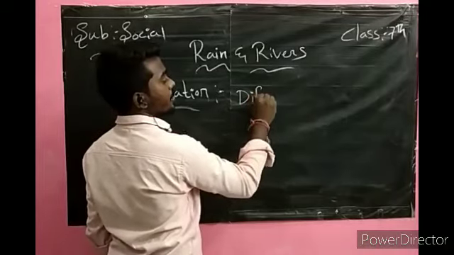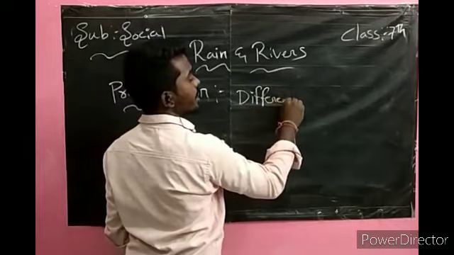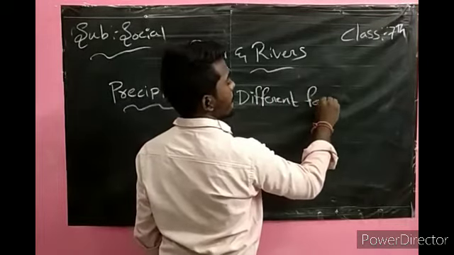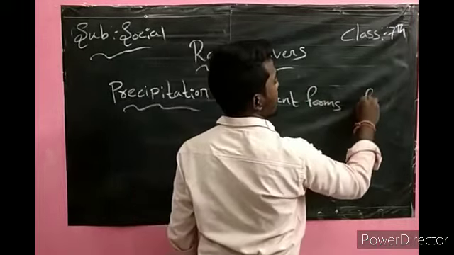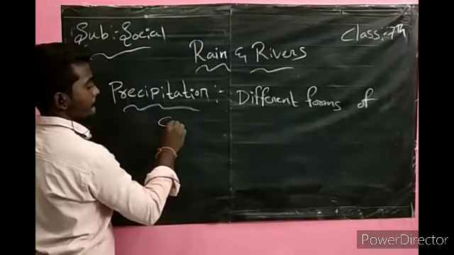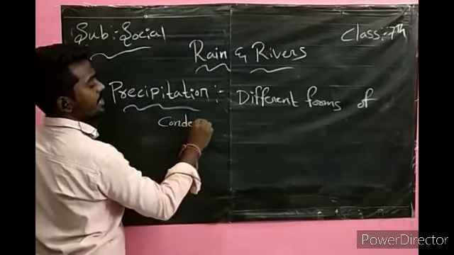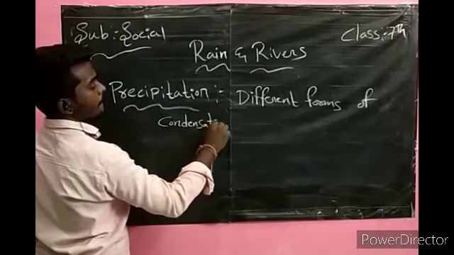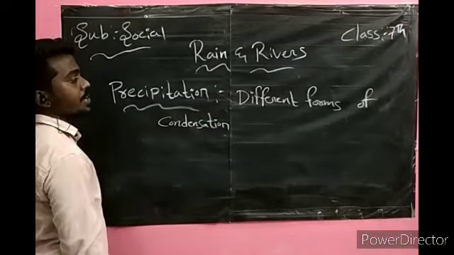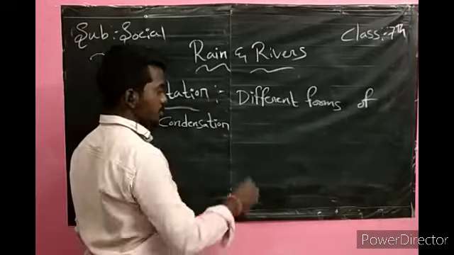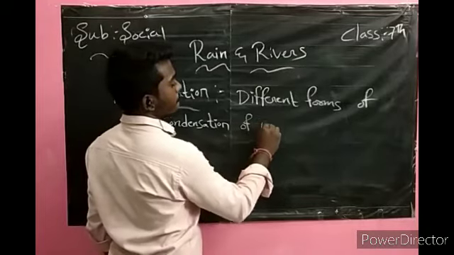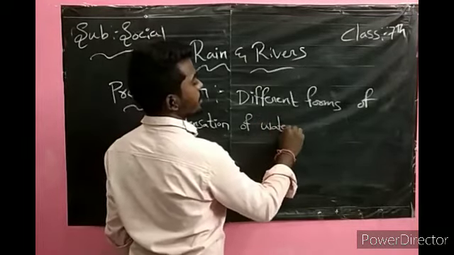Precipitation means different forms of condensation of water vapor.